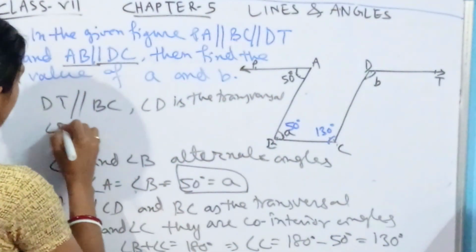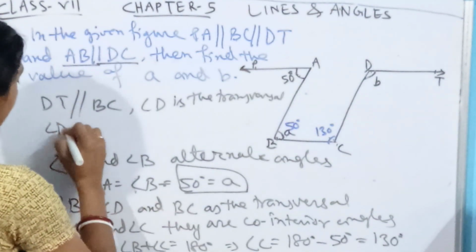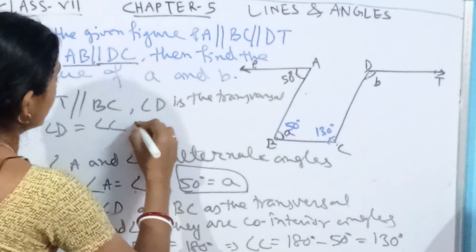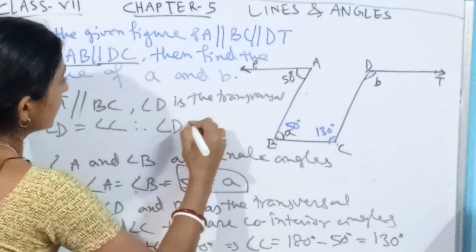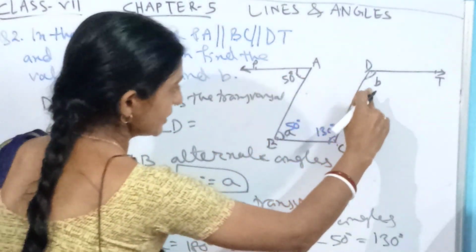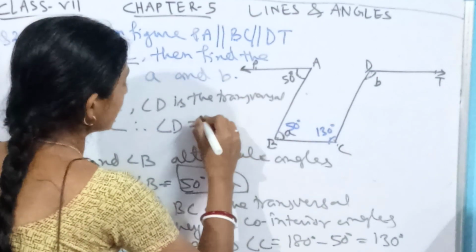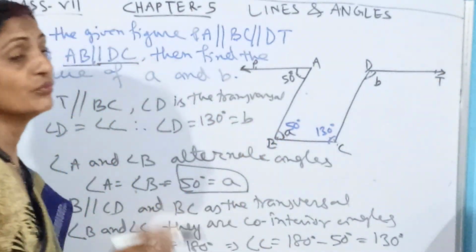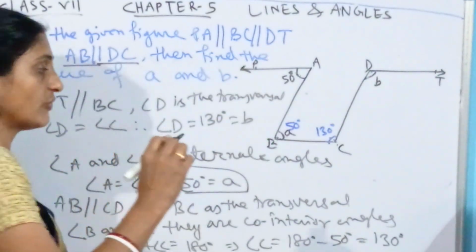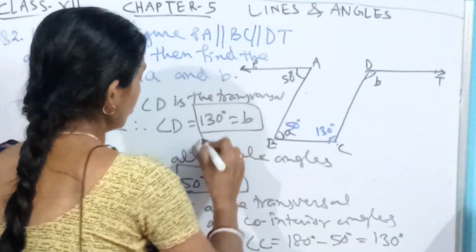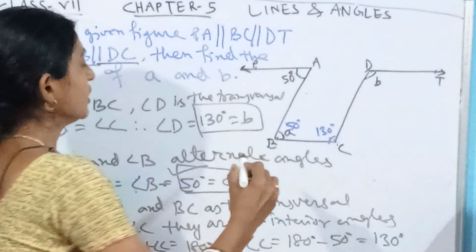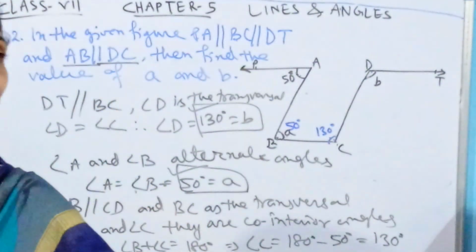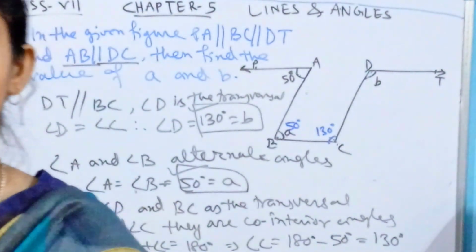So what are we getting? Angle D is equal to angle C. So the measure of angle D, which is considered as b, is equal to 130 degrees, since they are equal. So we have got the value of b. So what are the measures we have got? In case of a, it is 50 degrees. In case of b, its measure is 130 degrees. So based on that, let's solve the exercise given in your book.